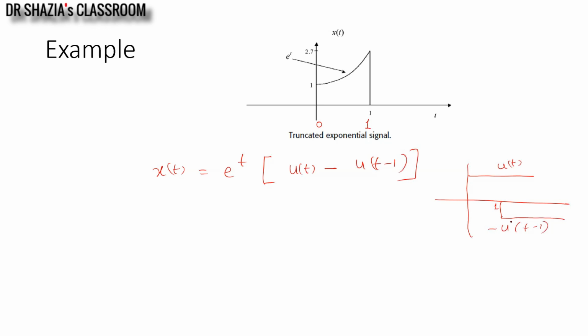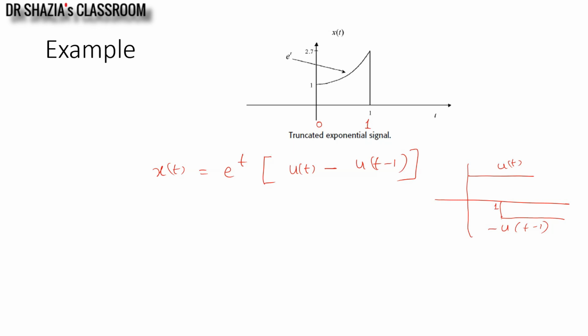So this is u of t minus 1 with a magnitude minus 1. So the sum of these two will be a gate signal defined over interval 0 to 1, multiplied with e to the power t. So I am going to get e to the power t times u of t minus u of t minus 1.